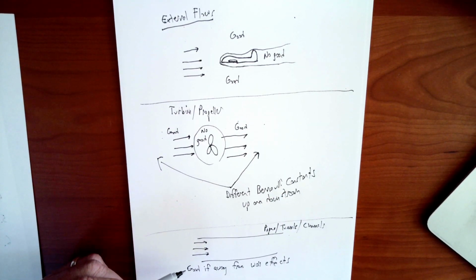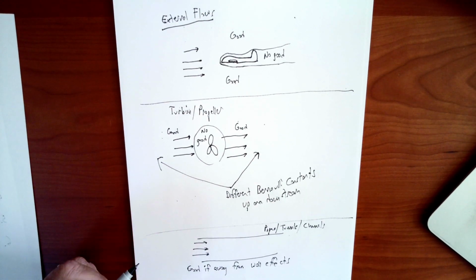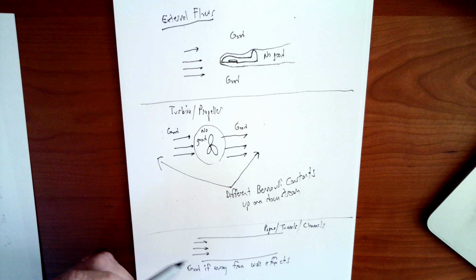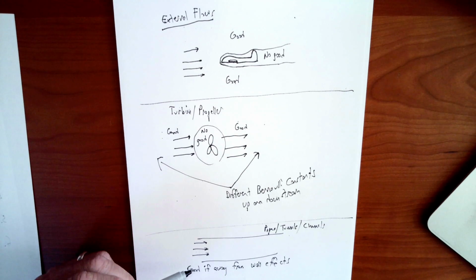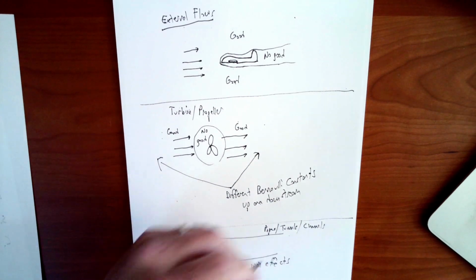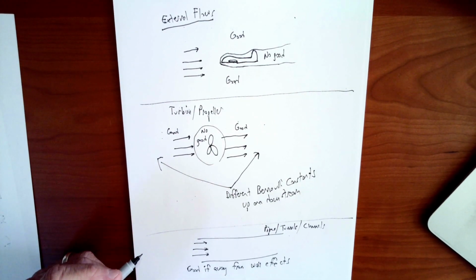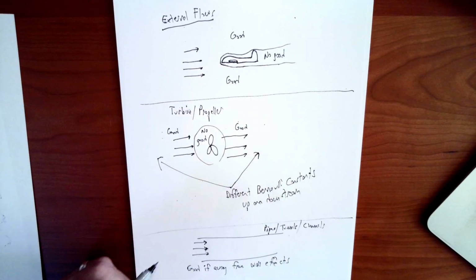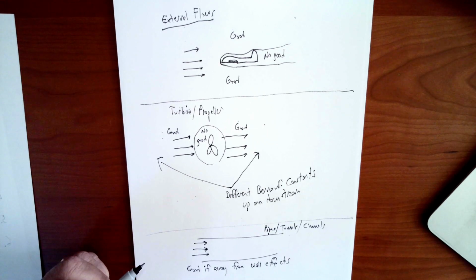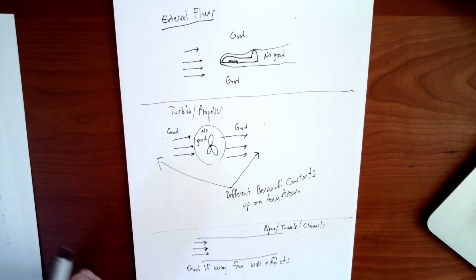Finally, Bernoulli is used a lot in pipes, tunnels, and channels. This is in some ways the riskiest. We know the Bernoulli is only valid if you're away from the wall. At the wall, you're going to have definitely viscous effects. Those wall effects are going to go increasingly into the pipe as the flow continues down a long pipe. At some point, there will definitely be a flow that is completely dominated by viscosity and does not have any regions of what's called inviscid or non-viscous flow. So whenever you're in a channel or a tube or a pipe, there is a real concern about whether Bernoulli is appropriate. But nonetheless, in some types of flows, Bernoulli is used successfully in pipes and channels.